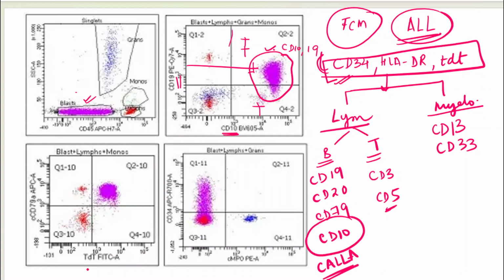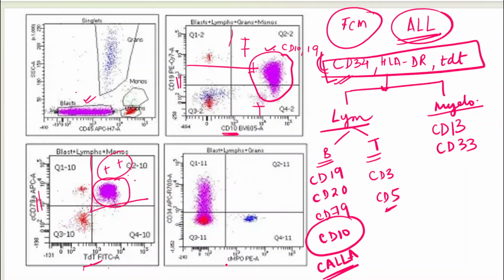Now I look for other markers, TDT and CD79A. CD79A is a marker of B cells and TDT is a marker of immaturity. This quadrant is a double positive quadrant. Can you see? So if a cell population is coming here, it means it is positive for TDT and also positive for CD79A. That is further confirming that these are immature cells which are positive for B cell markers CD79 and CD19.